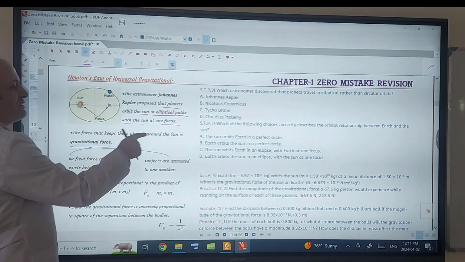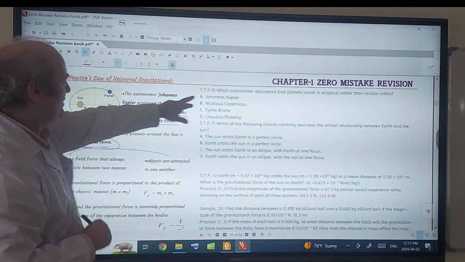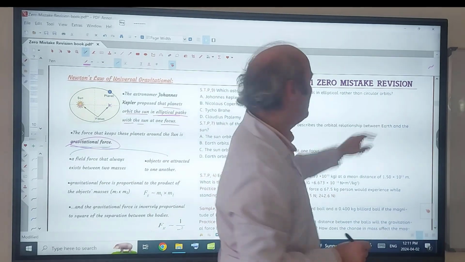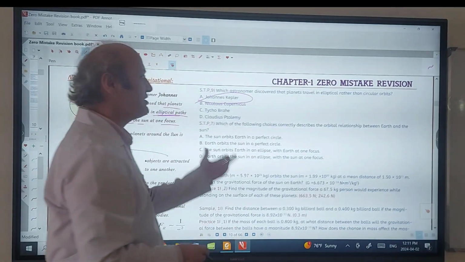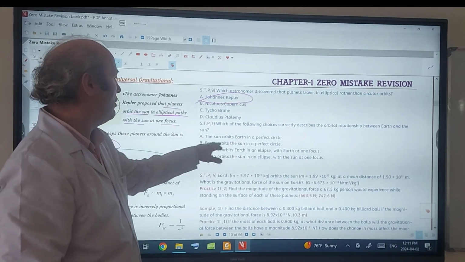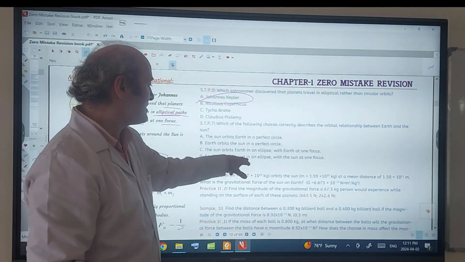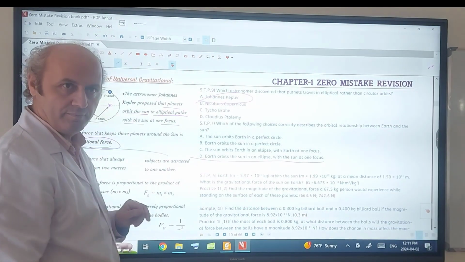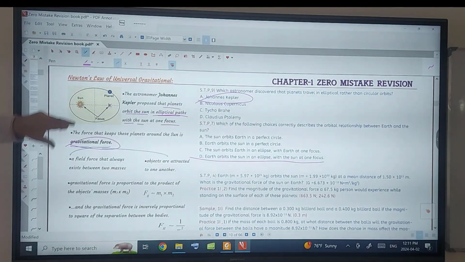So planets orbit the Sun in an elliptical path with the Sun at a focus. And the force that keeps these planets around the Sun is gravitational force. We just want to discover that the planet travels in an elliptical path rather than a circular orbit. Right, Kepler. Which of the following choices correctly describes the orbital relationship between Earth and Sun? The Sun orbits the Earth? No. Earth orbits the Sun in a perfect circle? No. Earth orbits the Sun in an ellipse with the Sun at a focus.